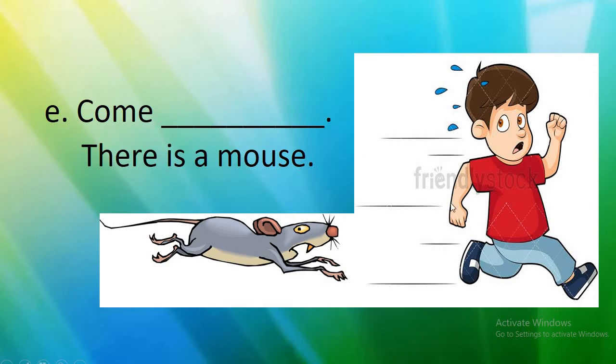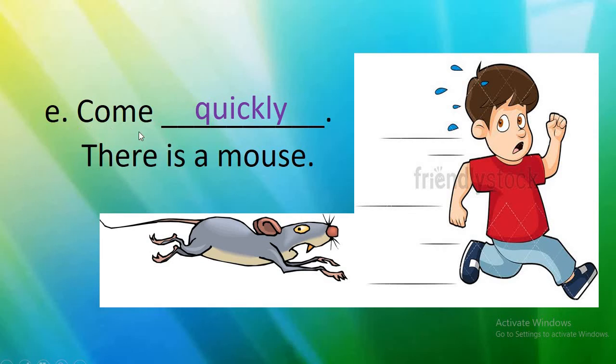Now see your sentence number E. See the picture. There is a rat after that boy. The boy is running and the rat is behind that boy. So we are telling, come. How will we come? Come quickly. There is a mouse. Come quickly. There is a mouse running.